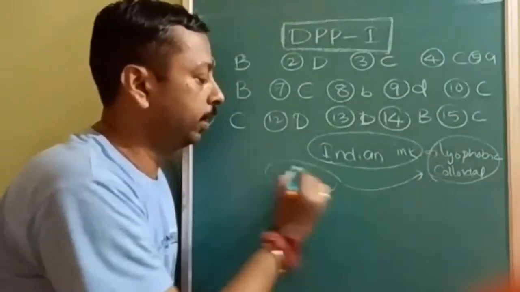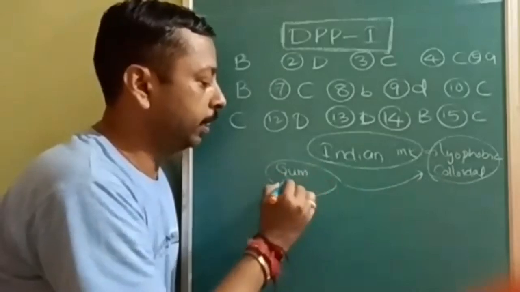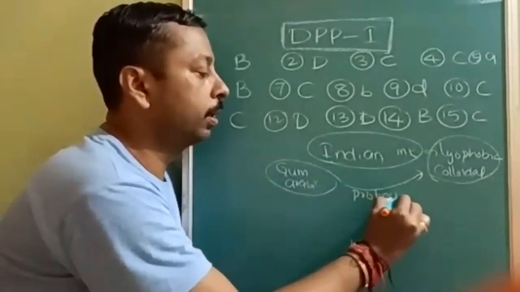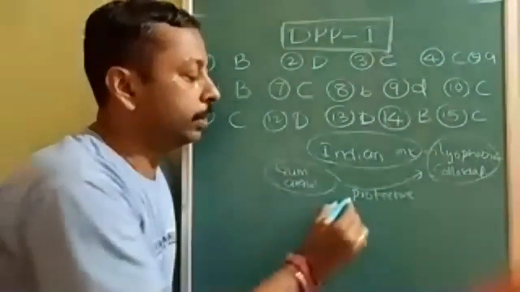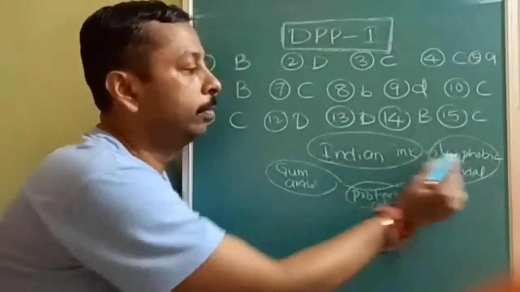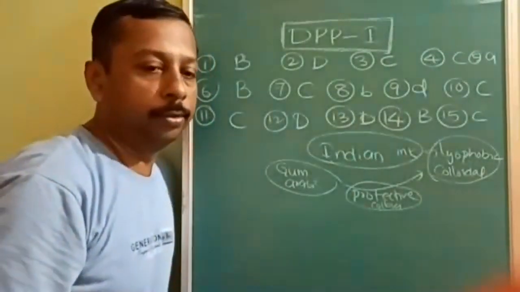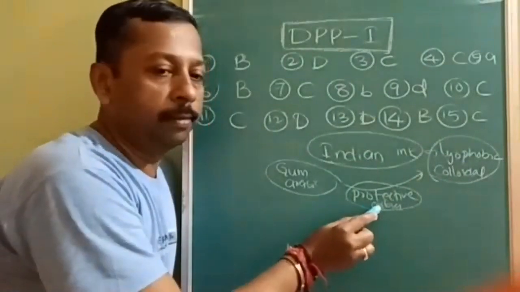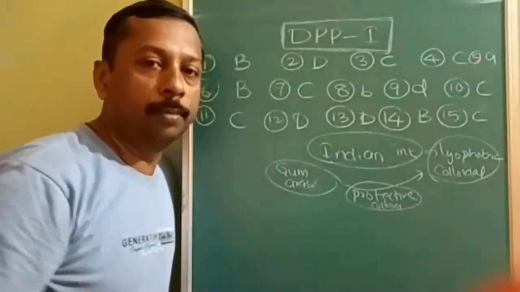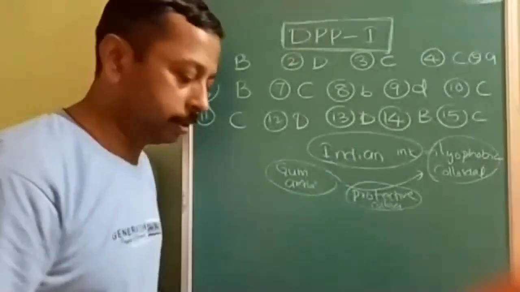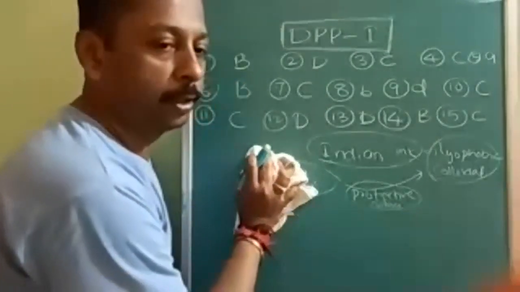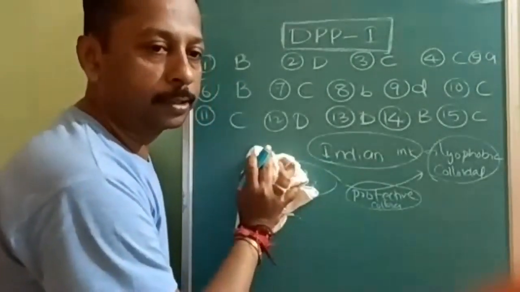What is that? Gum arabic. A protective colloid will improve the stability of a lyophobic colloidal solution. How protective it is, we measure with the help of the gold number. Lower the gold number, higher will be its protective action. Up to 15, is it clear now? Noted these points. Make it fast.